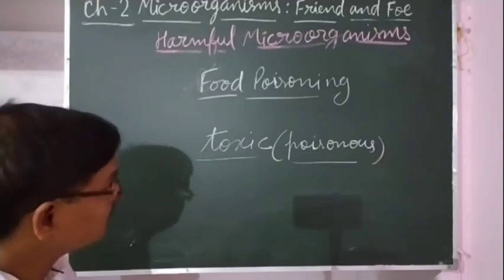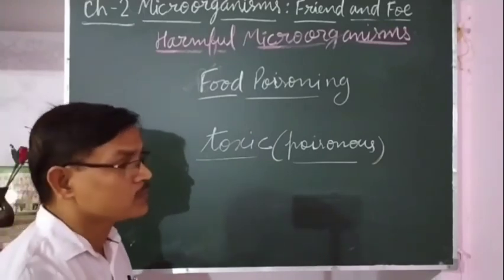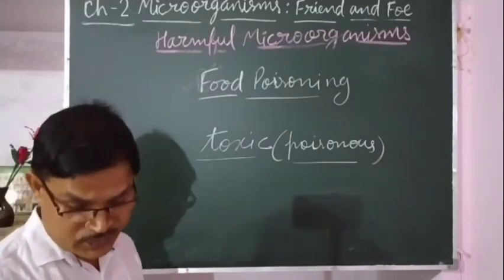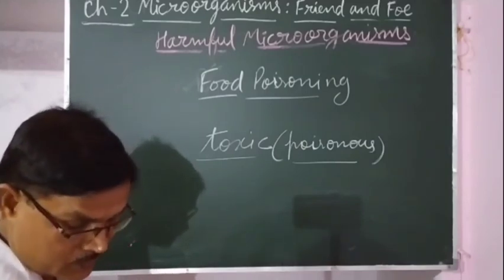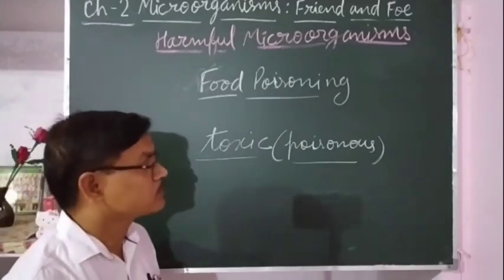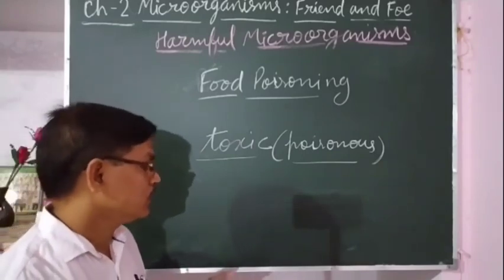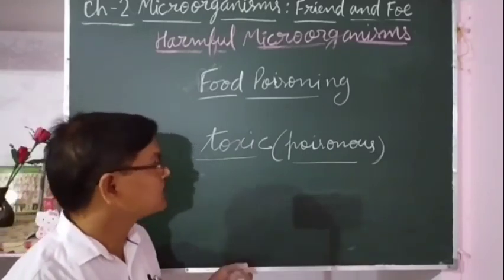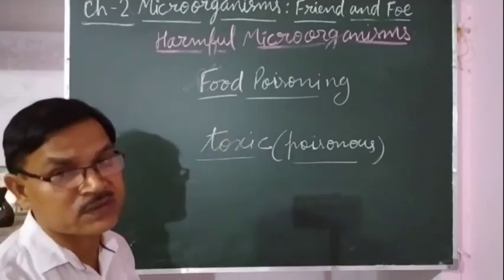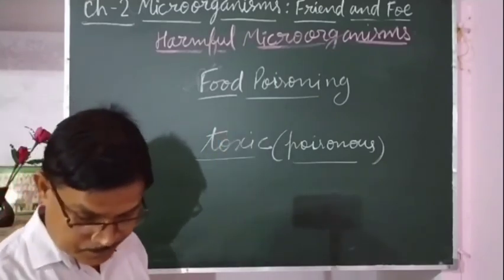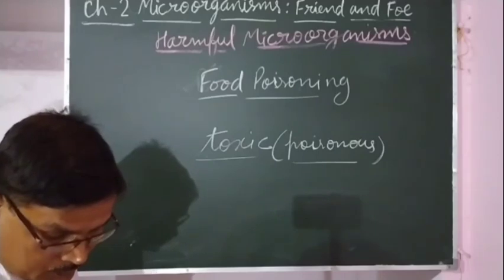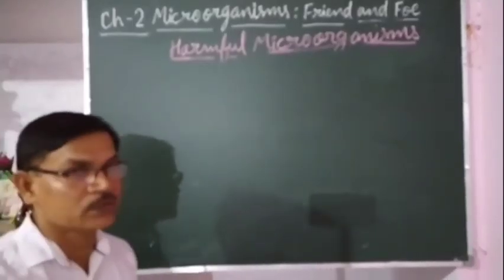They spoil the food also, whatever food is left open, if it is not covered properly or kept in hygienic condition, then it may be spoiled by microorganisms, and if a person consumes it, that person may suffer from food poisoning. So in this video only this much.